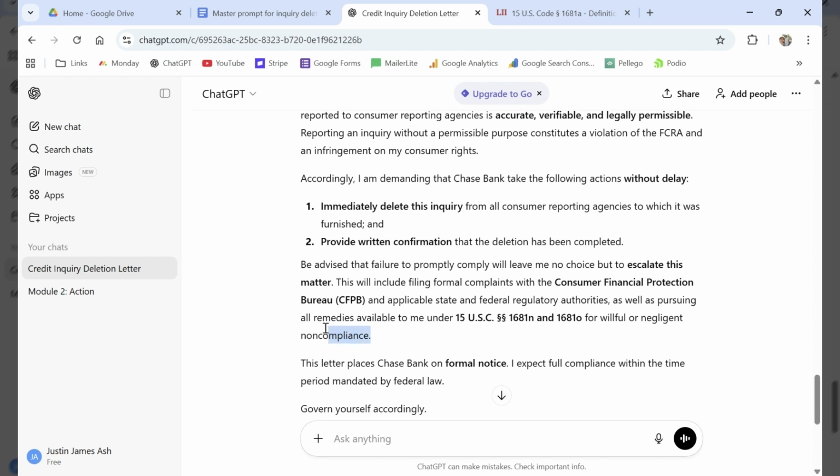And you can see it added this paragraph towards the bottom. Be advised, failure to promptly comply will leave me no choice but to escalate this matter. This will include filing formal complaints with the Consumer Financial Protection Bureau and applicable state and federal regulatory authorities, as well as pursuing all remedies available to me under 15 U.S.C. 1681n, 1681o for willful or negligent non-compliance.